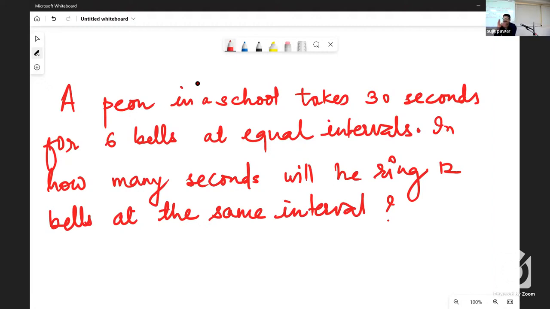So there would have been 4 intervals of half an hour each. Listen, how? From tablet 1 to second, first interval. From second to third, second interval. From third to fourth, third interval. And from fourth to fifth, fourth interval. Is it clear? So the same is the thing here also.